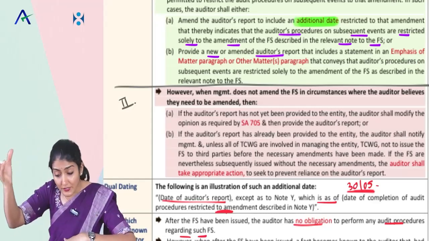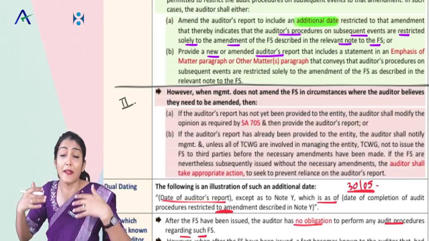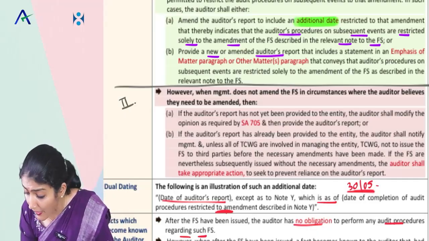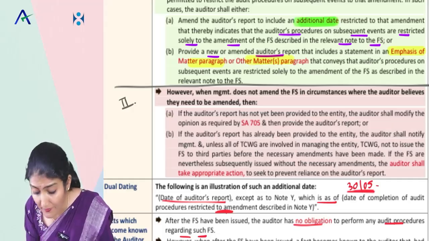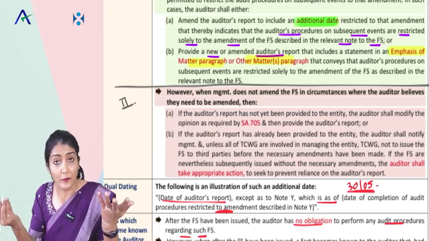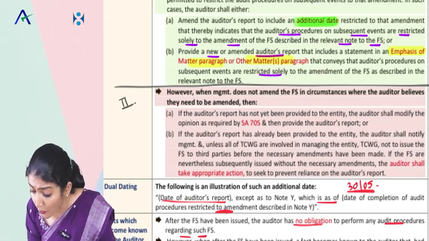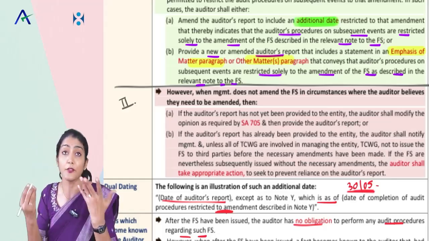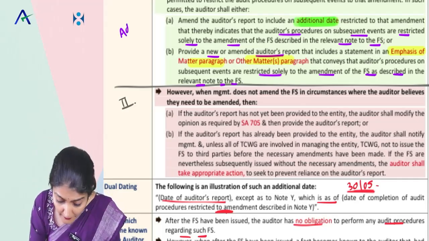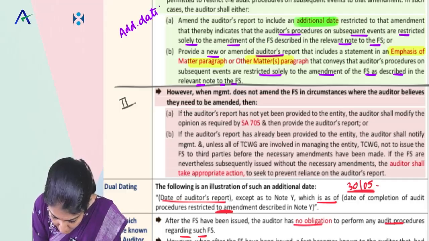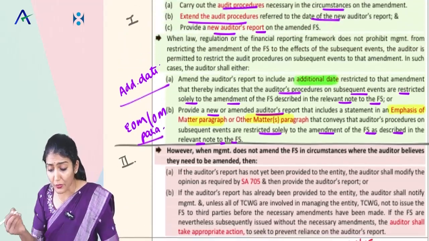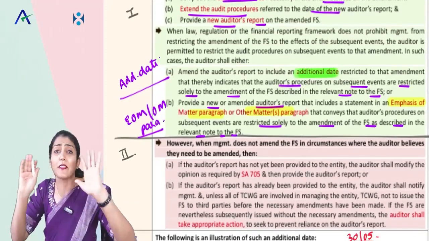And provide a new or an amended auditor's report. So either you put an additional date, or you provide a new or an amended audit report in which you put the emphasis of matter or the other matter paragraph that conveys that the audit procedures for the subsequent events are restricted solely to the amendment of the financial statements, again as described in the relevant note. Right, so what does it say? Either you put an additional date in your new audit report, or you mention it in the emphasis of matter or the other matter paragraph. Practically, what we see is that generally both of these are done.